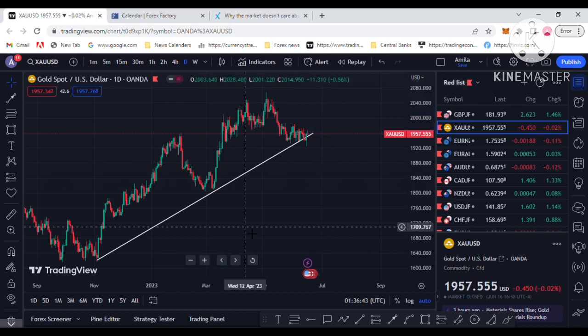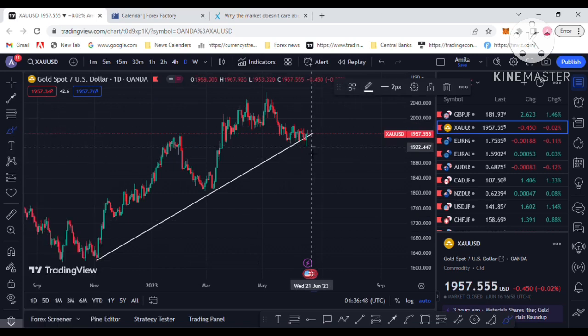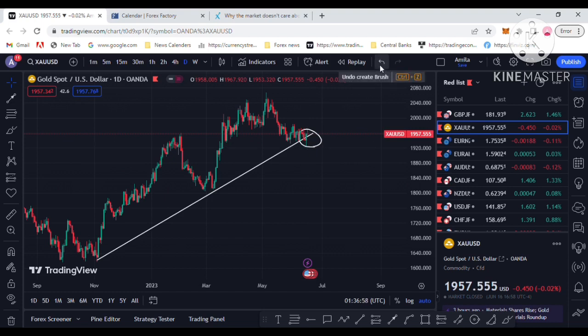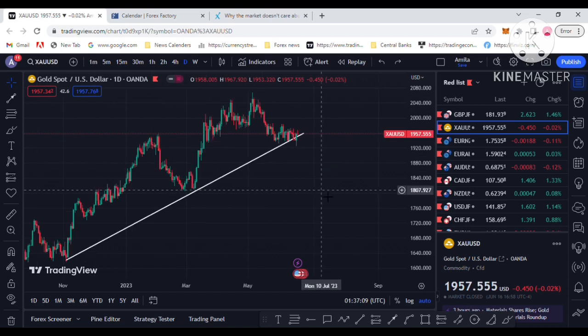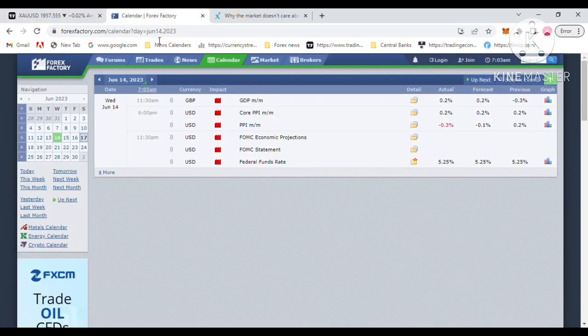You can see that the price held this trend line, and there is also no clear breakout to the downside. So technically there are many chances to buy gold at this point, in the white color circle. I've already marked the 1940, 1950 level. The price continues to the upside. My target is gold going to the upside, and a buy position is my plan.